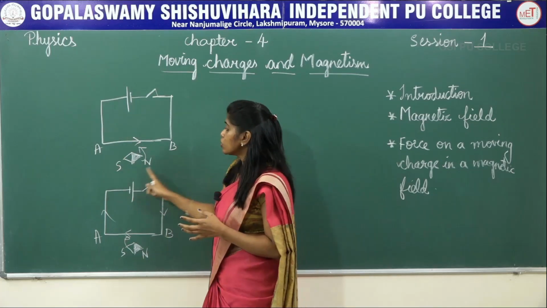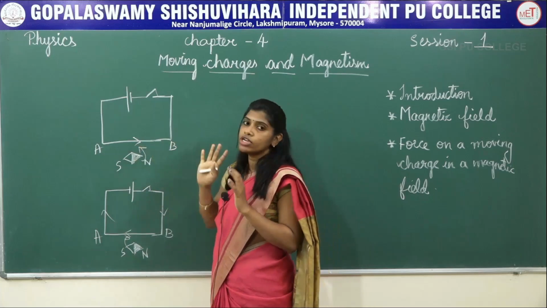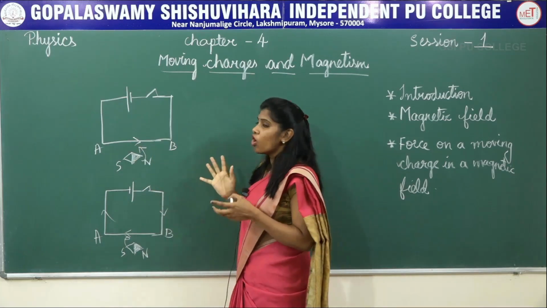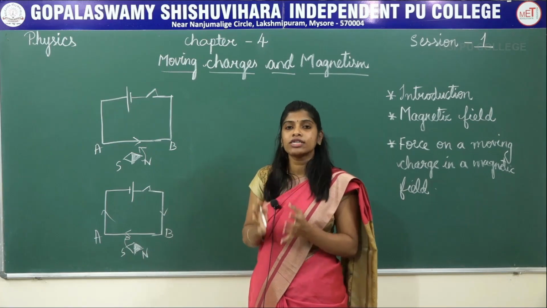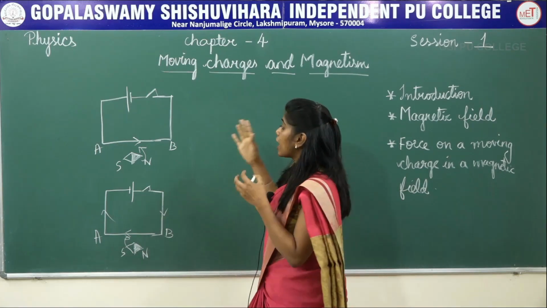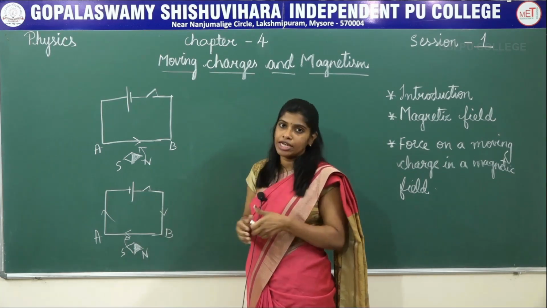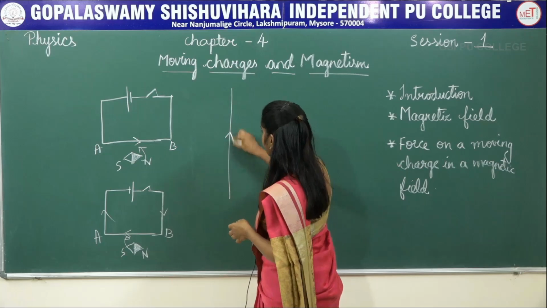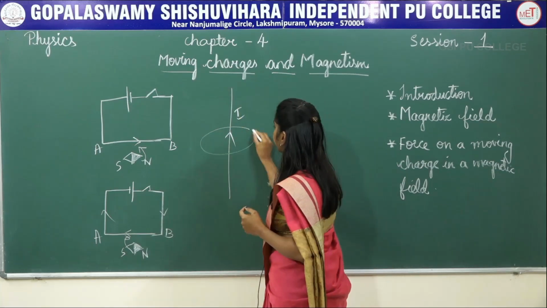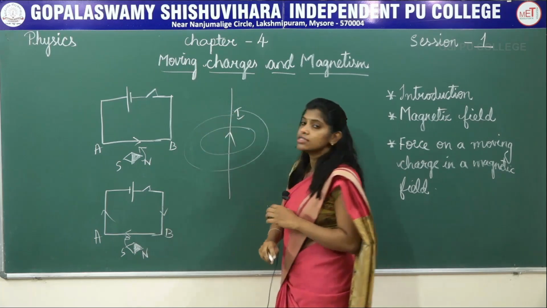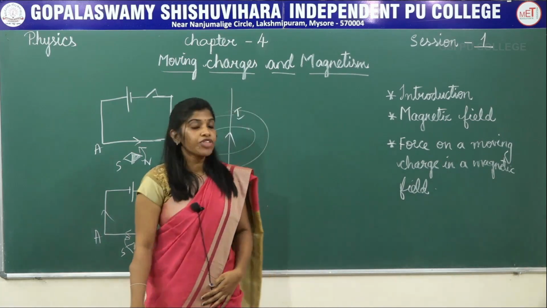And the amount of deflection in this magnetic compass needle also depends on the strength of the current. So this is what Oersted's experiment says, and finally Oersted concluded that the current carrying conductor is surrounded by a magnetic field. So if I have a current carrying conductor, this is the current in a conductor, then the space around it is surrounded by a magnetic field. This is what Oersted's experiment says.